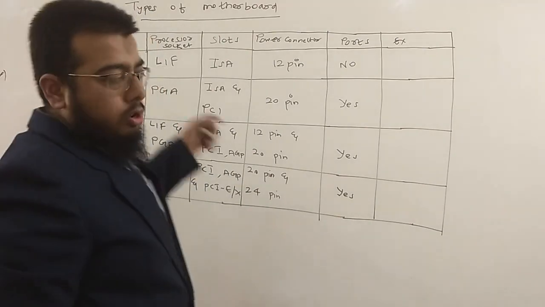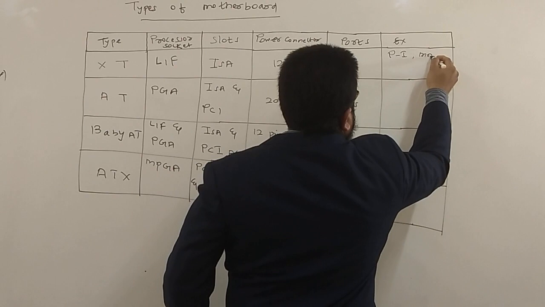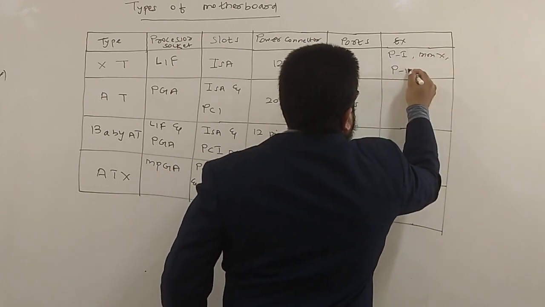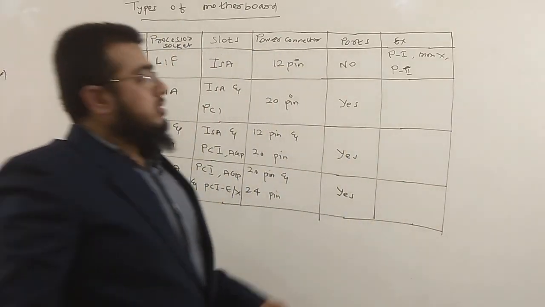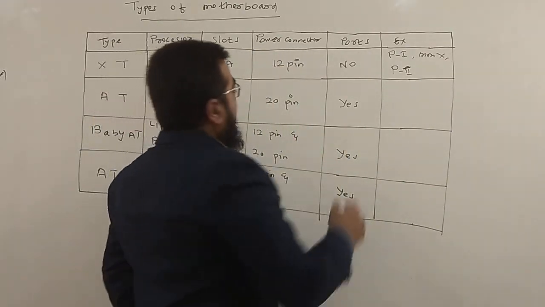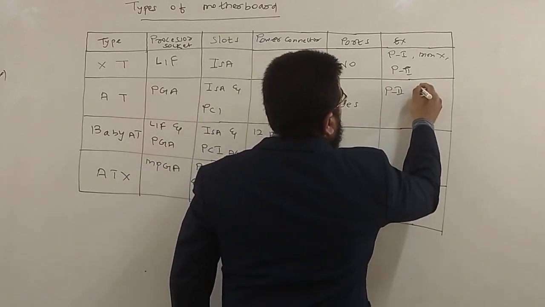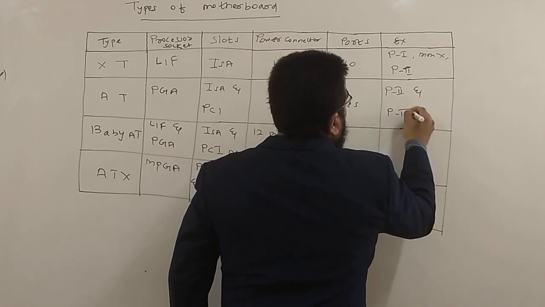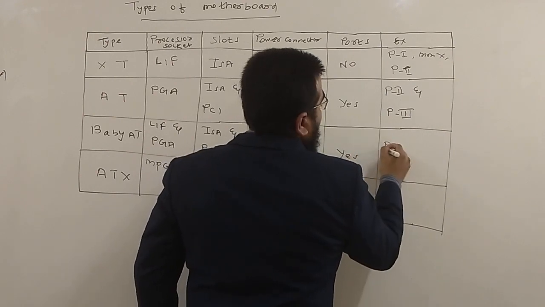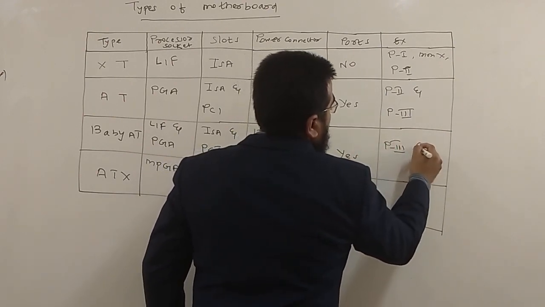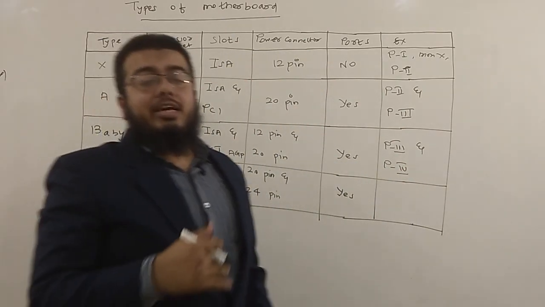Example for all the 4 boards. Here we had Pentium 1 processor, then Pentium MMX, and up to Pentium 2. Motherboards supporting up to Pentium 2 processors were in XT. Then we had AT motherboard. Here, late Pentium 2 processors and Pentium 3 processors. Here in Baby AT we have Pentium 3 processors, and early Pentium 4, that is up to 1.4 gigahertz.